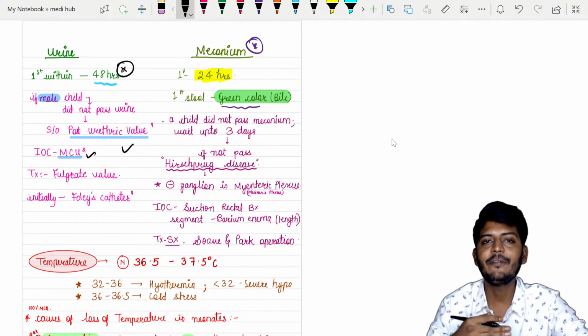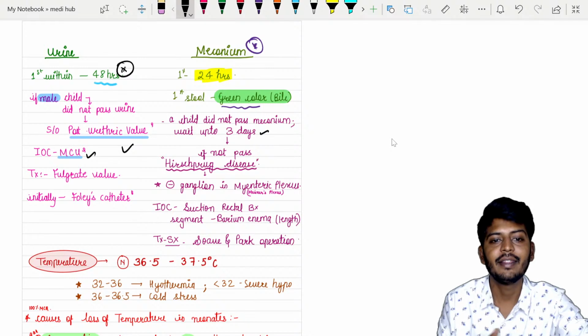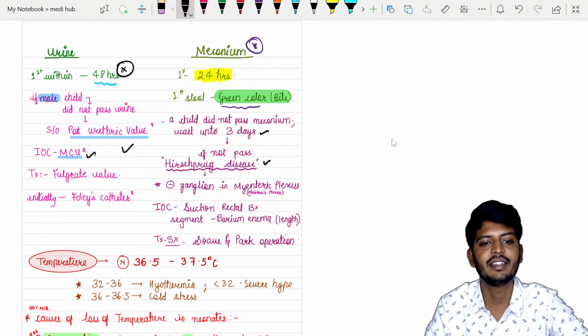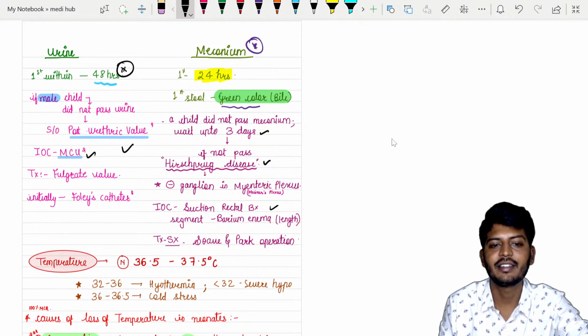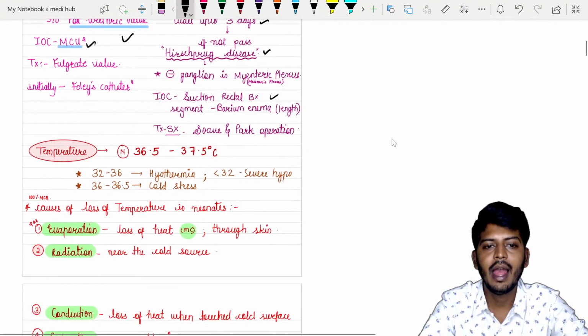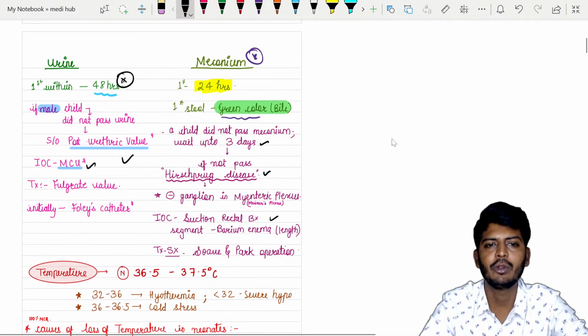For example, if a baby does not pass meconium up to 3 days, then we need to suspect a disease called Hirschsprung disease, absence of ganglions in the myenteric plexus. For that, the investigation of choice is suction rectal biopsy. For the length of the segment, we check with barium enema, and treatment will be Swenson operation, which you already studied in pediatrics.